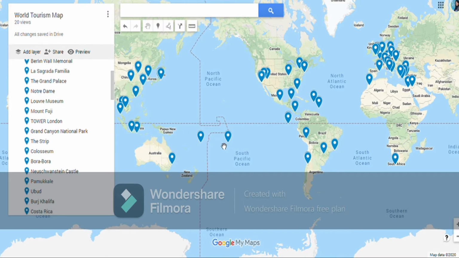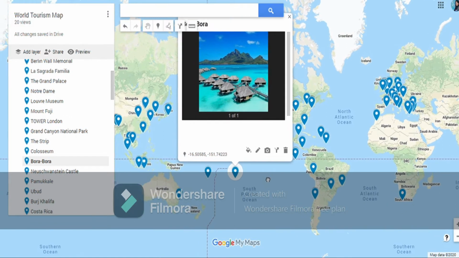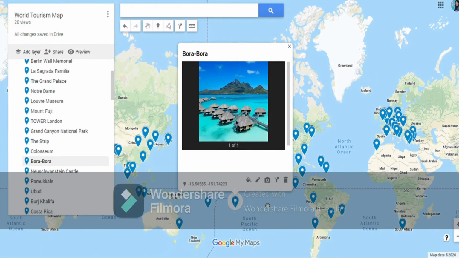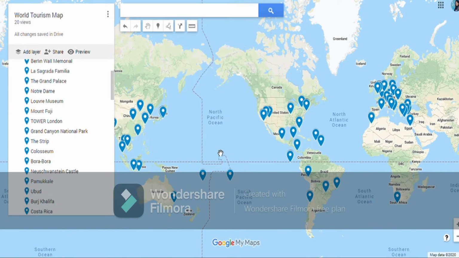And this is Bora Bora Island, and it is a very famous destination for leisure tourists. There are different islands, different beaches. Okay, so it is near the anti-meridian, 180 degrees, the international date line, and 180 degrees of longitude. So it is in the South Pacific Ocean, Bora Bora Island.